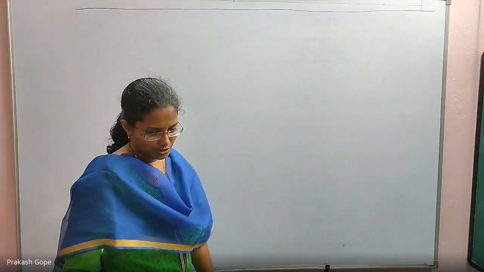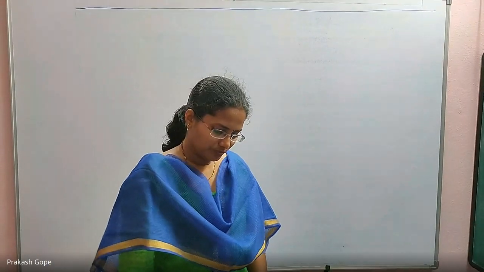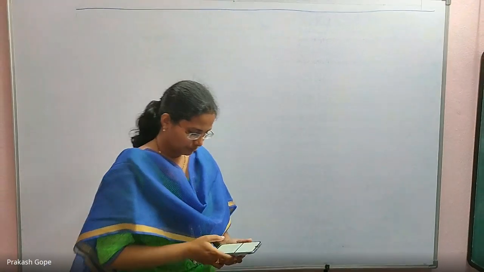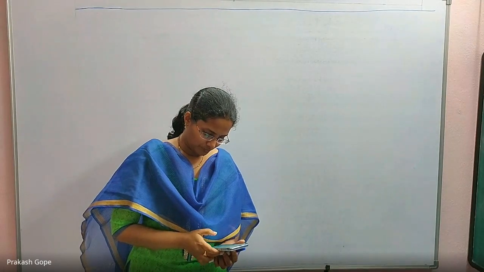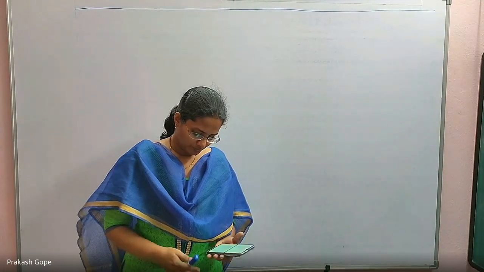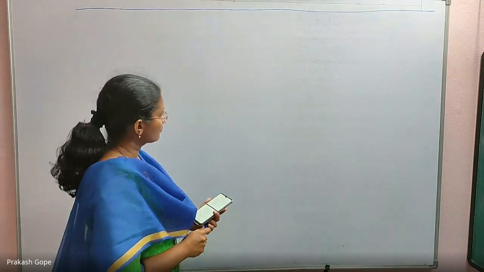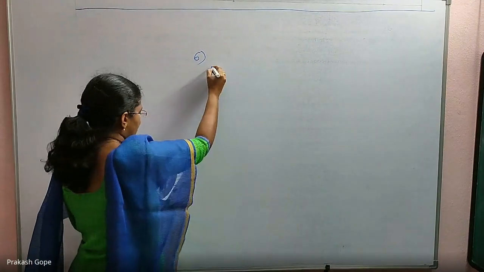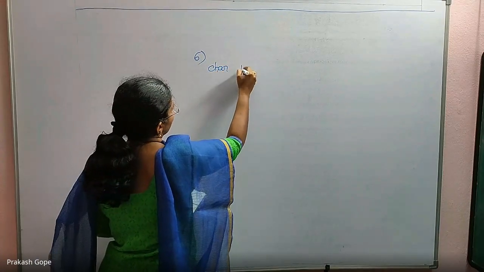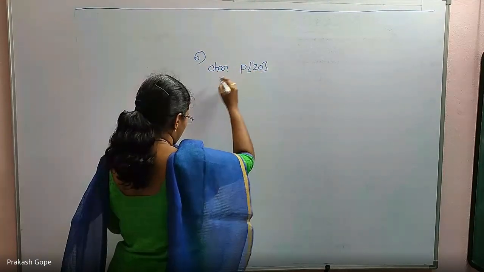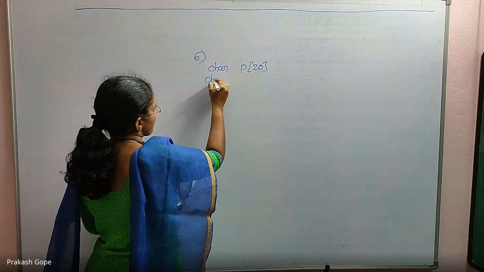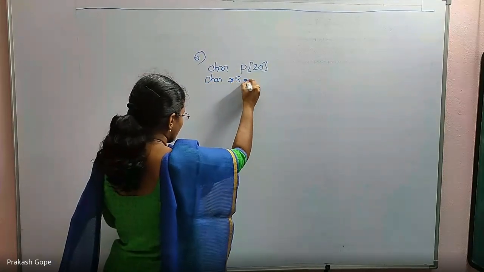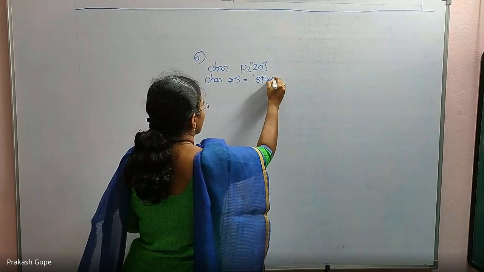Next one, sixth question. Char star s is equal to string.